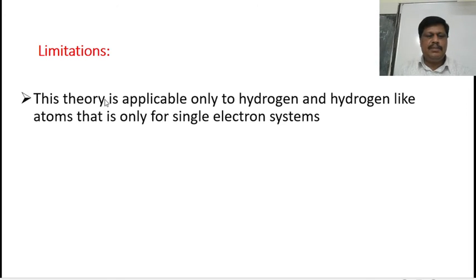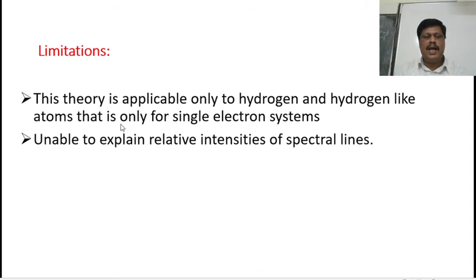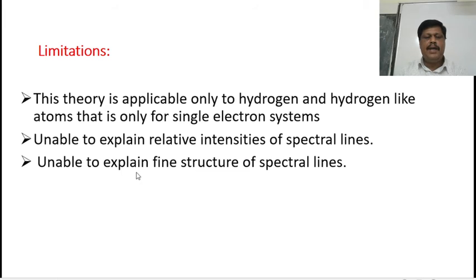Limitations of the Bohr theory. This theory is applicable only to hydrogen and hydrogen-like atoms, that is, only for single electron systems. This model is unable to explain the relative intensity of spectral lines. As explained in the last slide, the different spectral lines in the spectrum have different intensity. They are also called relative intensity of the spectral lines. It is also unable to explain the fine structure of the spectral lines.